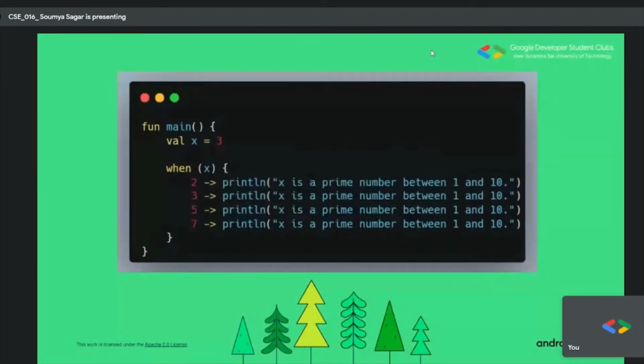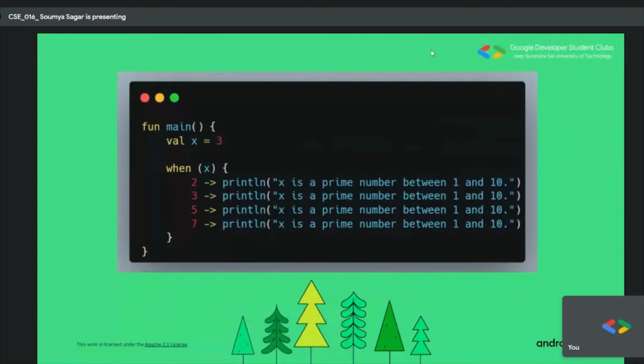Okay, and this is another example. Here you can see we are just detecting the prime numbers. That is, if it is 2, then x is a prime number between 1 to 10. If it is 3, then it is also between 1 to 10. 5 and 7 are also in 1 to 10. So this is what it is doing. And here, since x equals 3, it will go to the second condition and print x is a prime number between 1 and 10.